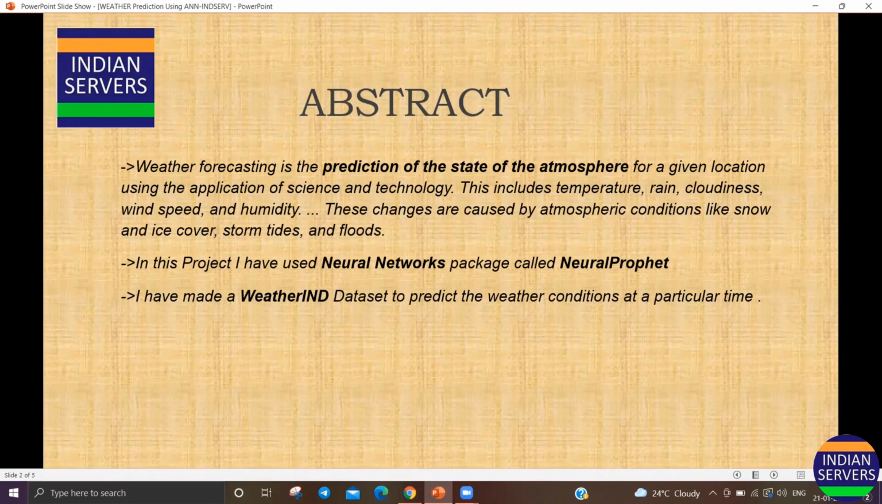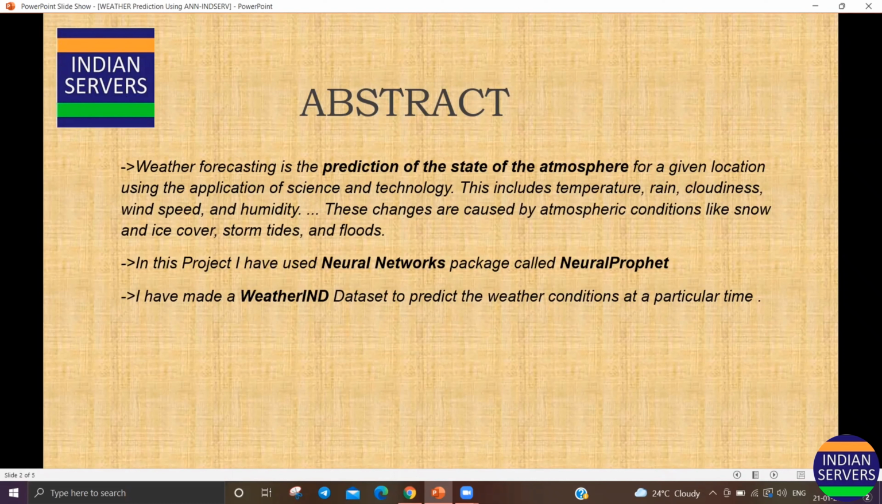The abstract of my project is weather forecasting. It is the state of the atmosphere of a given location, using science and technology, which includes temperature, rain, wind speed, humidity, cloudiness, etc. Everything in the atmosphere, and it can include conditions like snow and ice cover, storms, and floods.